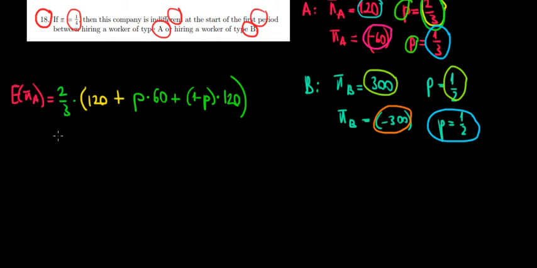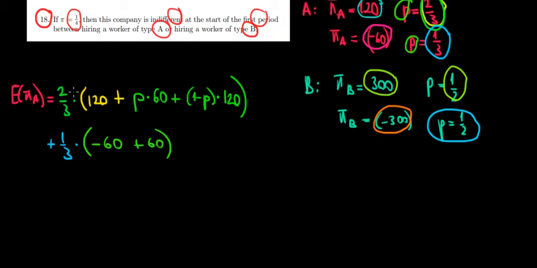I'm just going to write it underneath, plus 1 over 3 multiplied with, we could have a loss from the worker, so we could have a loss of 60 euros in the first period. And then we know that if we have a loss of 60 euros in the first period, we would fire worker A and we would hire a new worker A because worker A is more profitable for 1 period. So because we need him only in the second period, we would hire a new worker A, which would produce us another 60 euros in expectation. Hope this makes sense. Now, what would be the math over here? Well, before solving that, let's write the highlights.